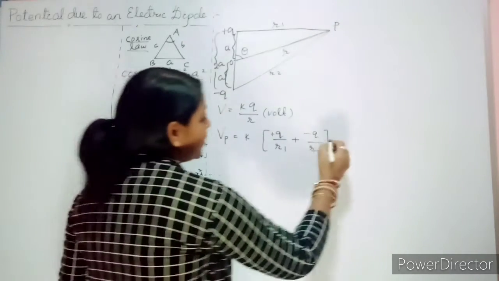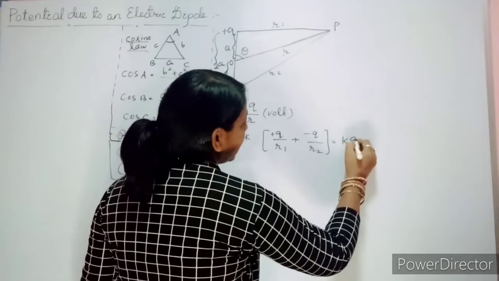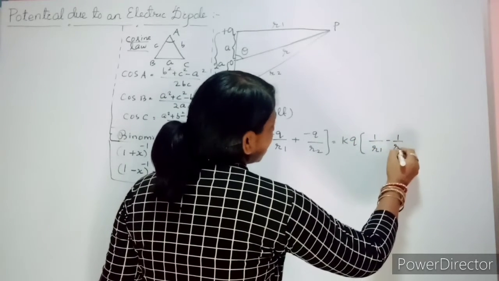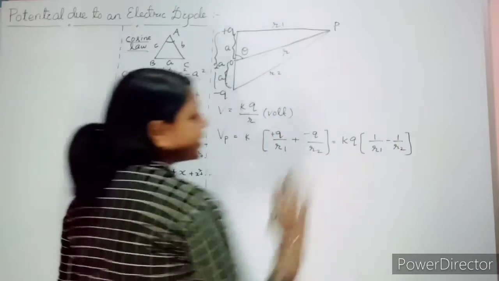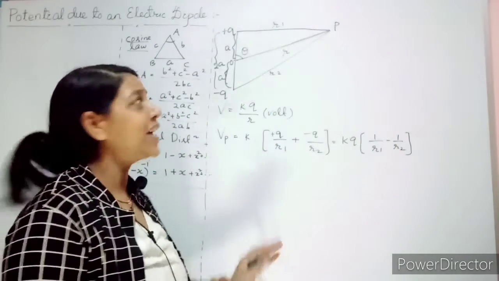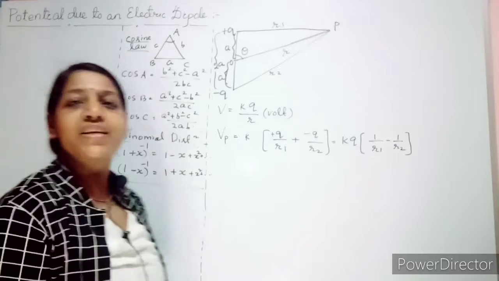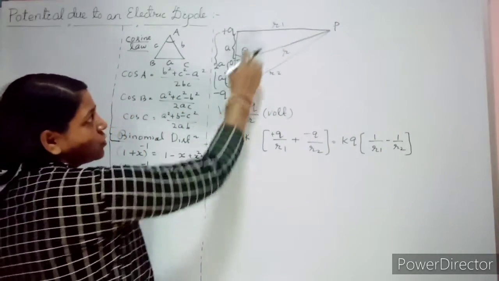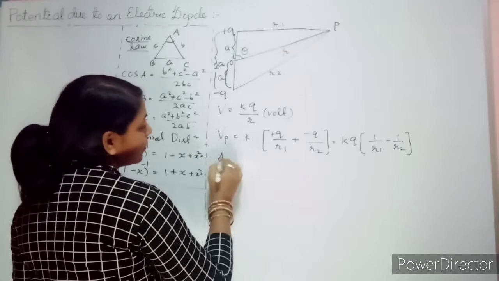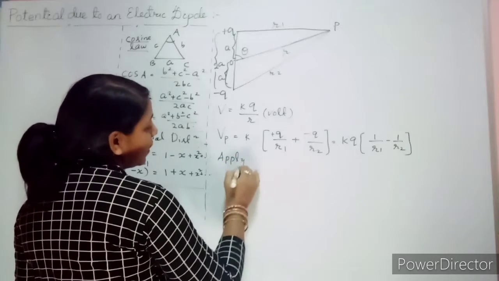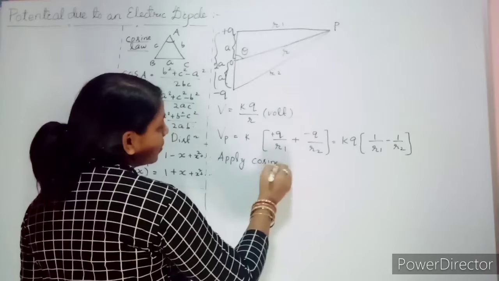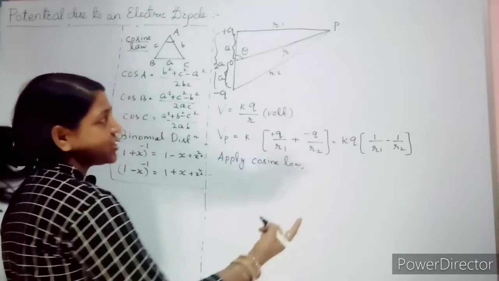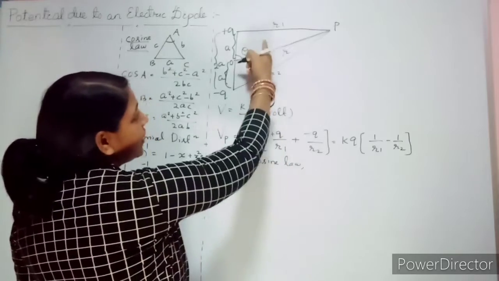Fine. So from this, what you do? Take your kq common. Now it is 1 by r1 minus 1 by r2. Actually this is your technical part. These are all the simplification part. Now how to find this r1? Apply the cosine law. You better write by applying cosine law because you are a student. So write it.